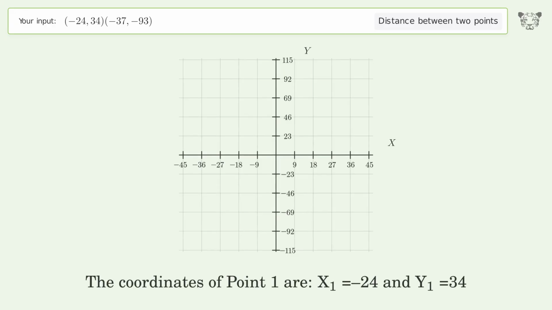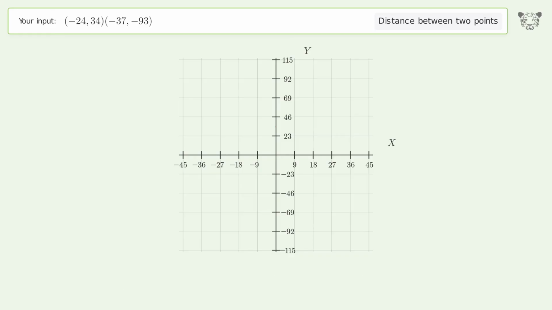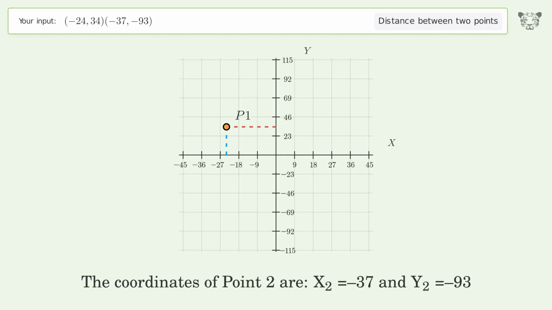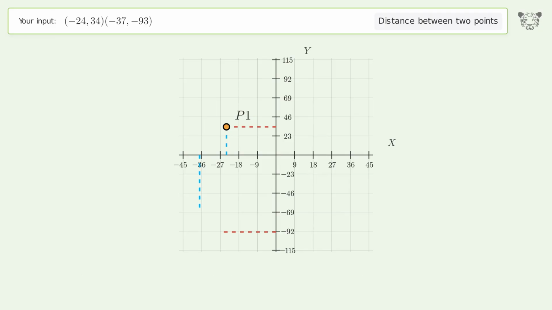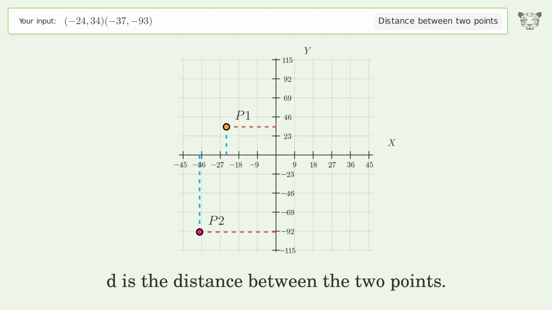The coordinates of point 1 are x1 equals -24 and y1 equals 34. The coordinates of point 2 are x2 equals -37 and y2 equals -93. D is the distance between the 2 points.